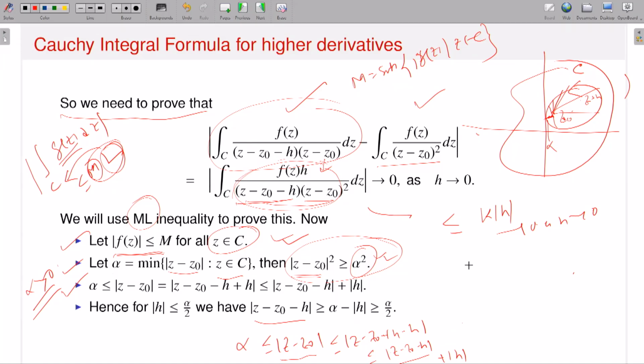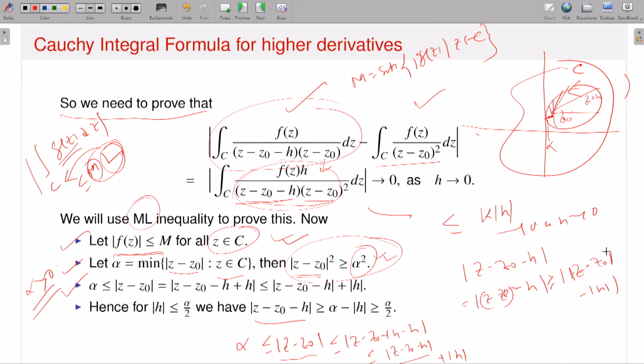Now in the denominator you will have this factor Z minus Z0 minus H, right? Now the modulus of A minus B is greater than or equal to the modulus of mod A minus mod B. This kind of inequality I have already proved at the beginning of the lecture: mod of Z1 minus Z2 is greater than or equal to the modulus of mod Z1 minus mod Z2.